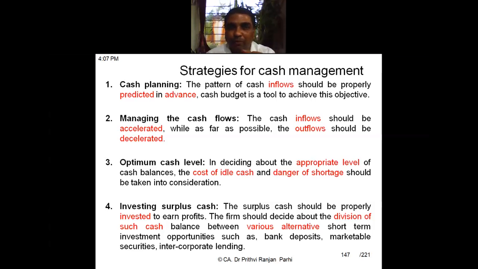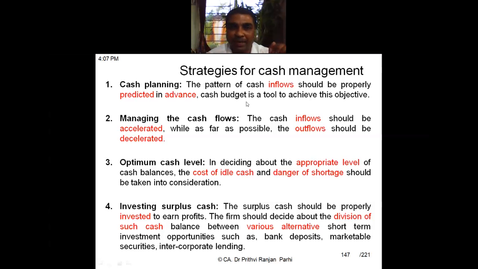That means we have to plan for the cash. We need to predict the inflows in advance. Suppose this is the month. We are talking about what the next month's cash inflows and cash outflows will be. We should be able to predict, and accordingly we can prepare a cash budget.